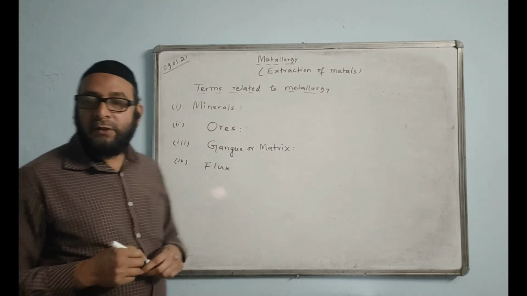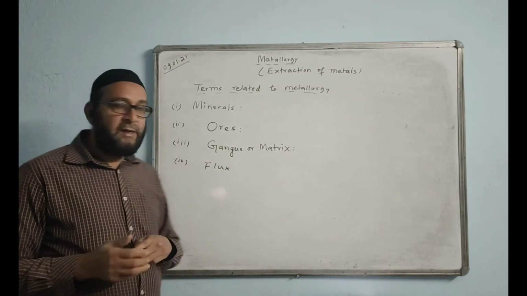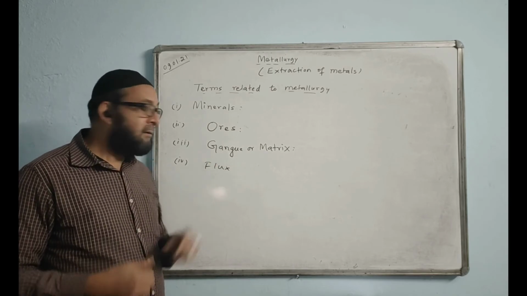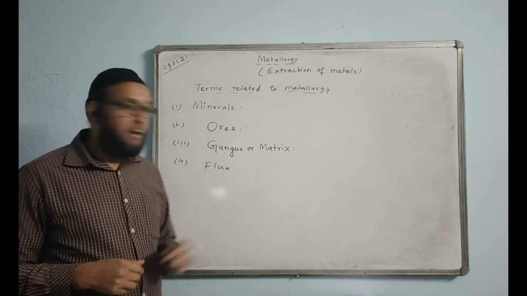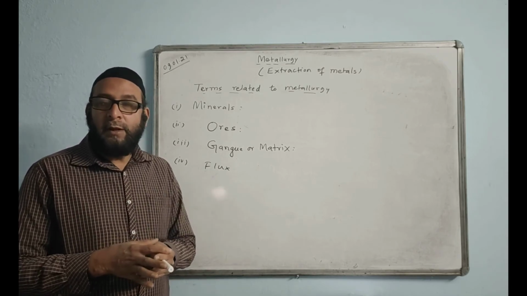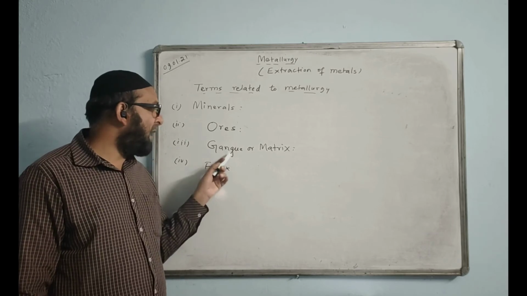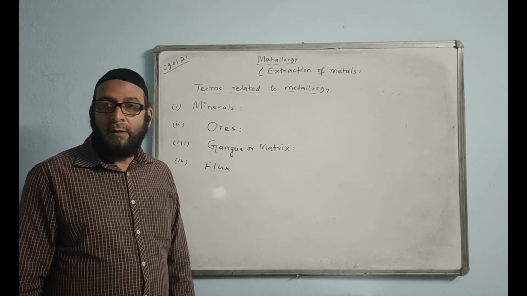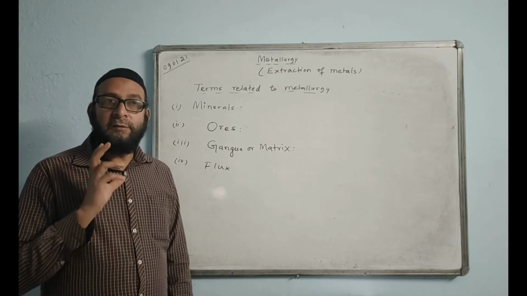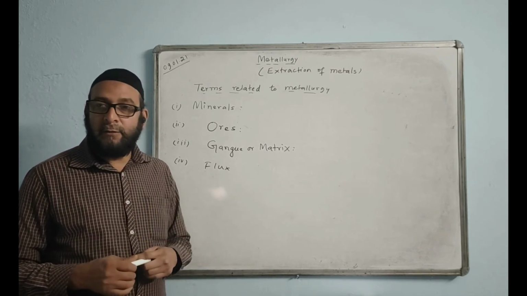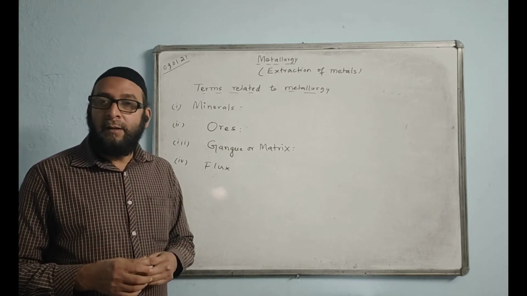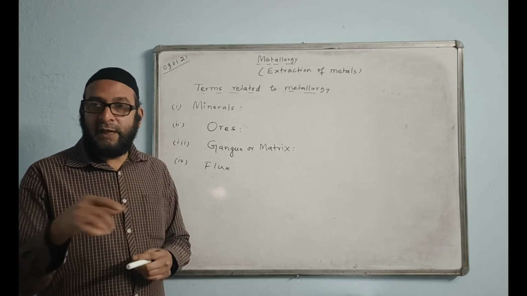The substance, flux is the substance added to an ore in order to get rid of gangue. The substance which is added to an ore in order to remove gangue or matrix is called flux. Actually, flux reacts with the gangue at high temperature to form a compound, and that compound will be called slag, S-L-A-G.